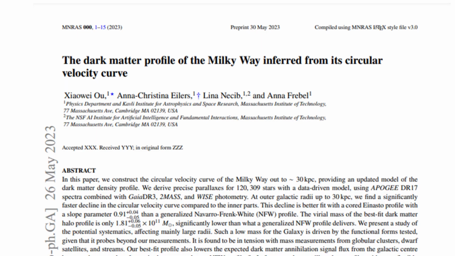A new analysis of the orbital velocities of objects in the Milky Way has been published recently in this paper. The researchers have assumed that they're in a universe that contains gravitationally attractive dark matter. They've estimated the dark matter density profile of the Milky Way and then tried fitting various mathematical models to the data. For people who believe in dark matter, this is important because they want to extrapolate outwards and estimate the total mass of normal matter and dark matter in the galaxy.